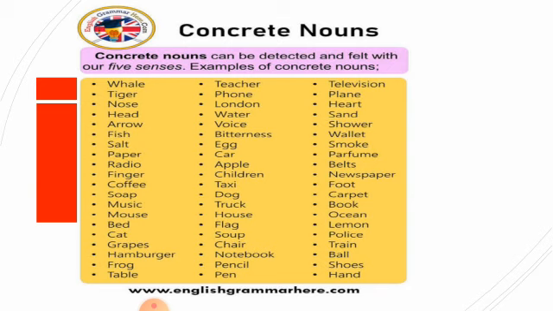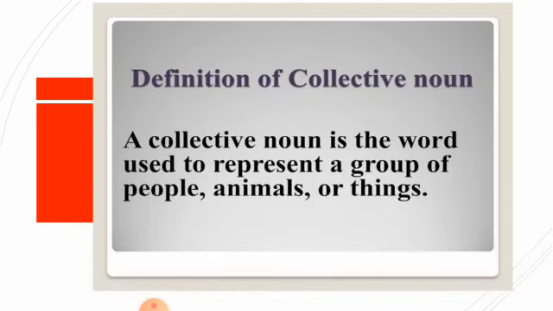That is concrete noun. After that, collective noun. Definition of collective noun: a collective noun is a word used to represent a group of people, animals, or things. Collective means a group of something, people, animals, or things.